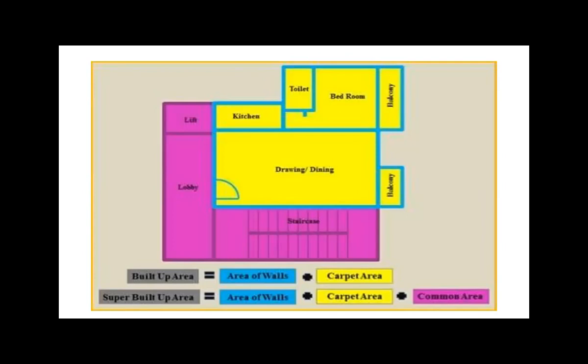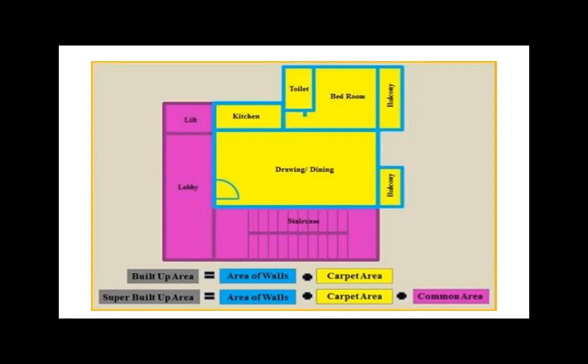It includes drawing, dining, kitchen, toilet, bedroom, balcony. All these areas are carpet areas. Area of walls is not included in these, but if we talk about built up area, then area of wall is also added in the carpet area, then the total area is the built up area.